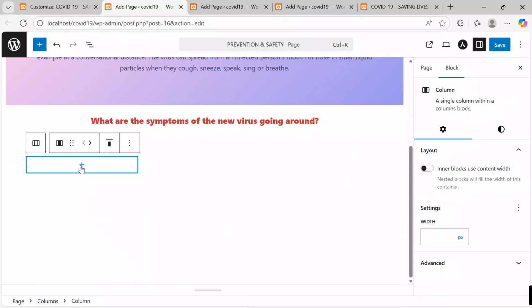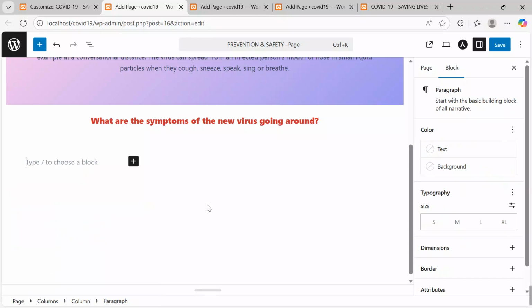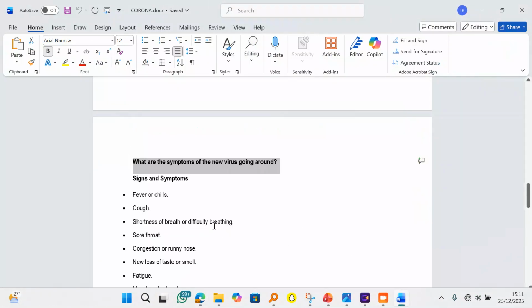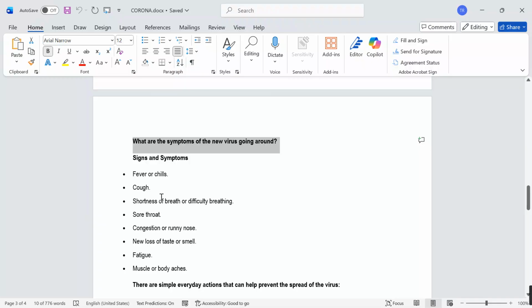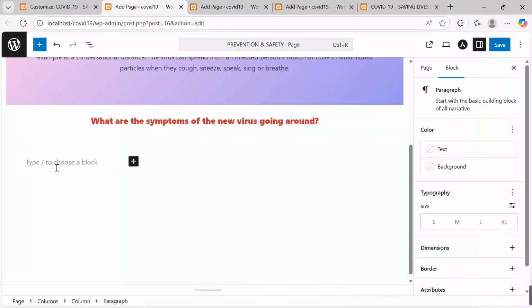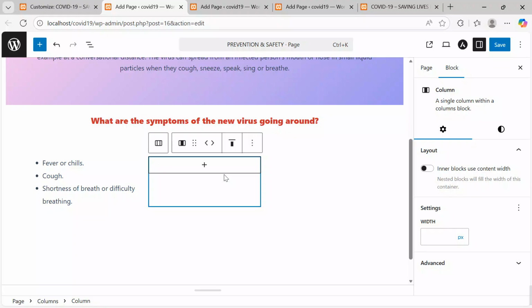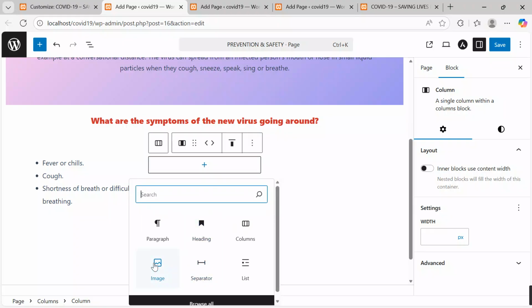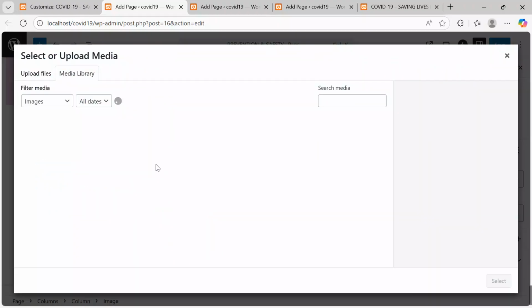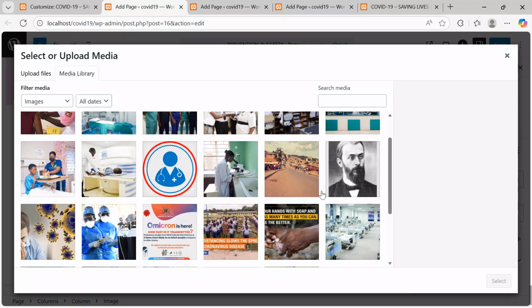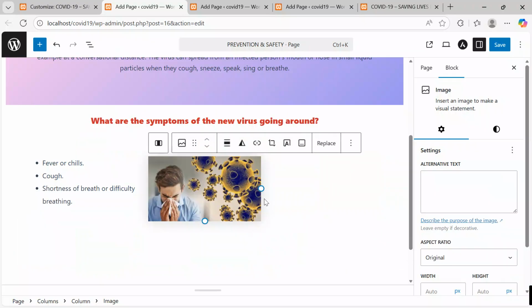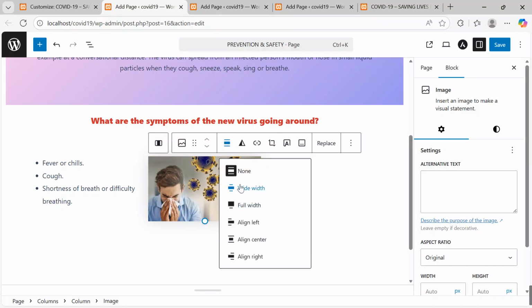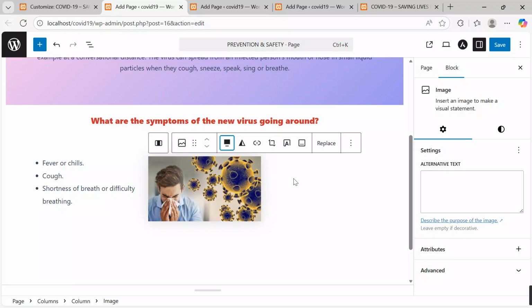Then here, I'm going to add text. I say paragraph. I come to my support material. Let me take around these options. Around 3. Yes. Around 3. I come here. Control V. Yes. Then in the middle, I want to insert a catching image. Come to image, media library, and then choose any image that will catch the examiner's attention. Let's click that, and then I'll come over here. I say full width, and then move on to this.